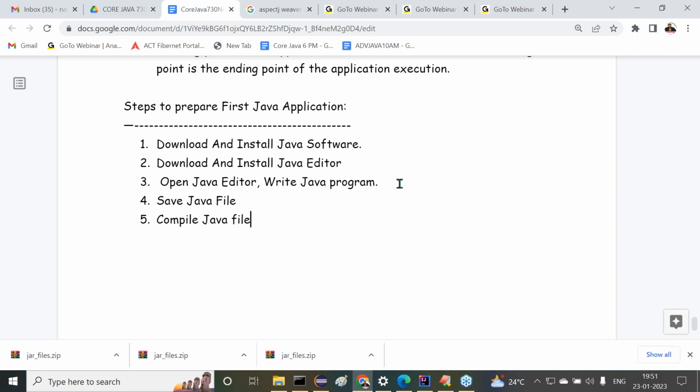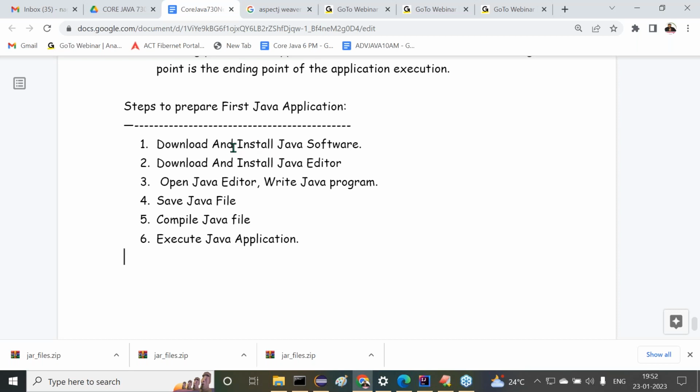Compile the Java file. Okay, Java file compilation is completed. After that, okay, my program is absolutely right. I've written my program perfectly. No errors are identified. No mistakes are identified. Then I have to execute my program, so we go for execute Java application, or execute Java program. Right. So now these are the overall steps here.